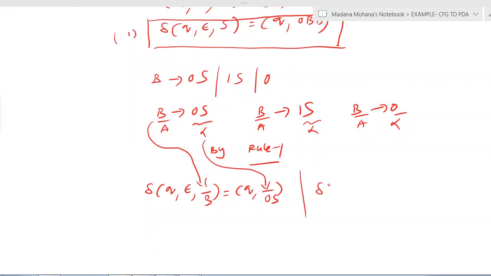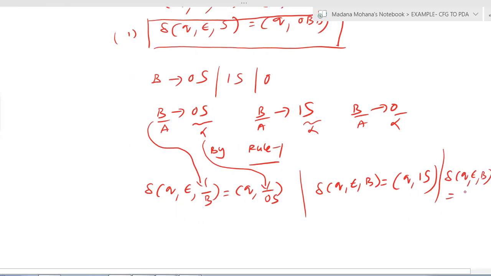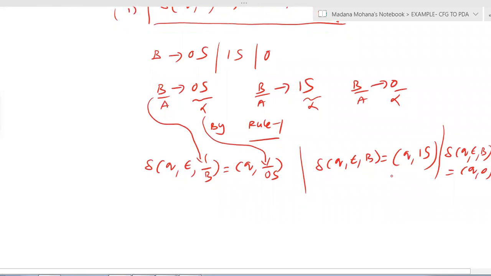Here you will get delta of Q comma epsilon comma B equal to Q comma 1s. Then similarly for last one, delta of Q comma epsilon comma B equal to Q comma 0. Here alpha is 0. So simply we have substituted A and alpha values in the transitions. Therefore, finally, the remaining transitions, what we obtained here, the second transition is this one.